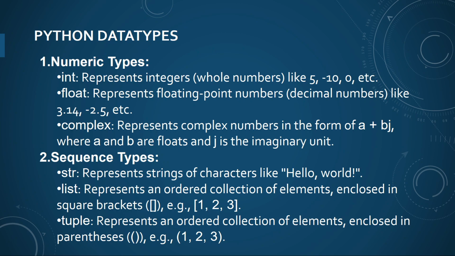String represents a sequence of characters like hello world, name, word. List represents an ordered collection of elements enclosed in square brackets. For example, here you can see square bracket 1, 2, 3. Tuple represents an ordered collection of elements enclosed in parentheses. Example: parentheses 1, 2, 3.